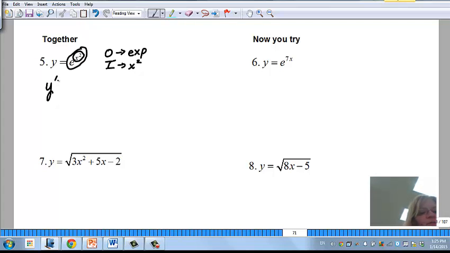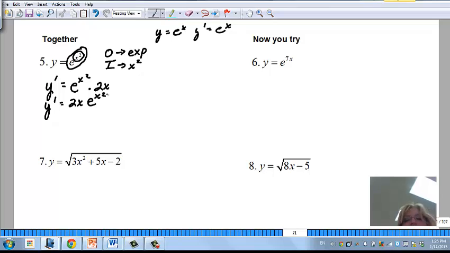So when I do the derivative, y prime, I'm going to take the derivative of the outside, and since it's an exponential function, we all know if y equals e to the x, y prime is the same thing. So I'm just going to call it e to the u if you want, or e to the x in this case, so I'm just going to rewrite it. So that's what the derivative of that function is, times the derivative of the inside, which is the power rule, which is 2x. So you'll have y prime, and I put that in front, is 2x e to the x squared.